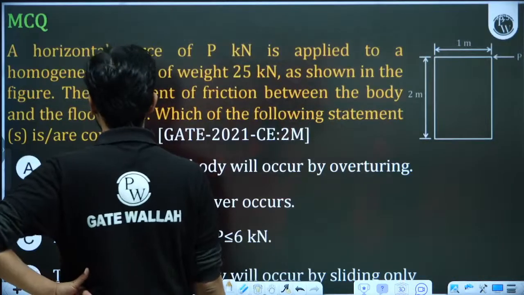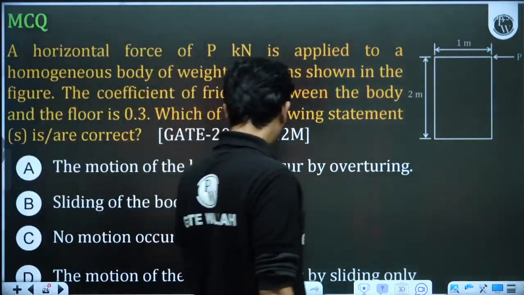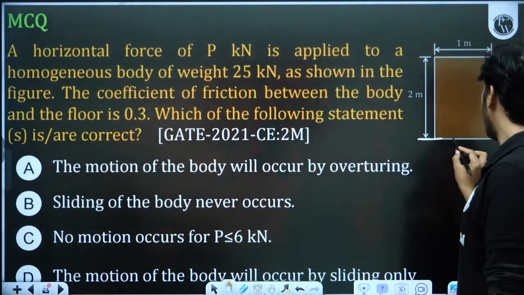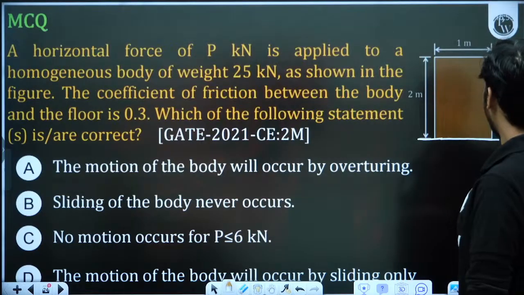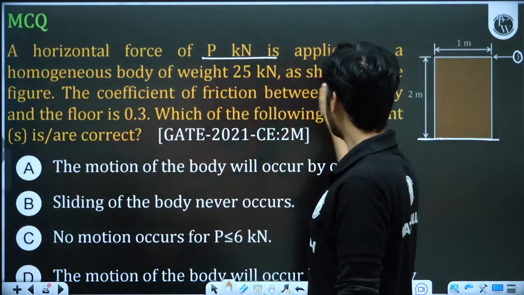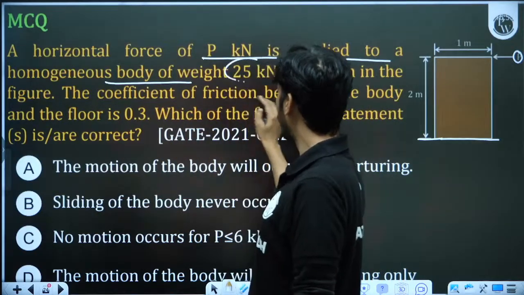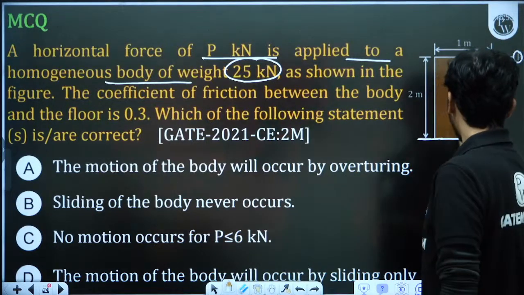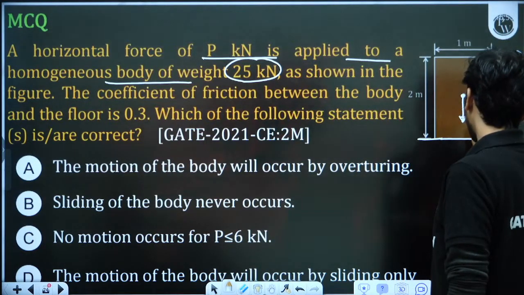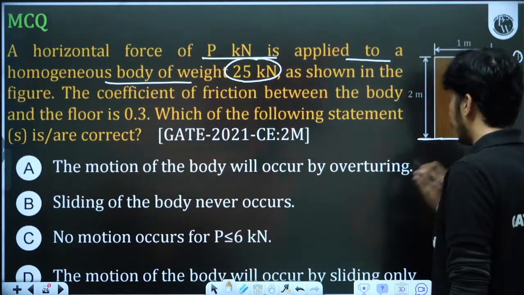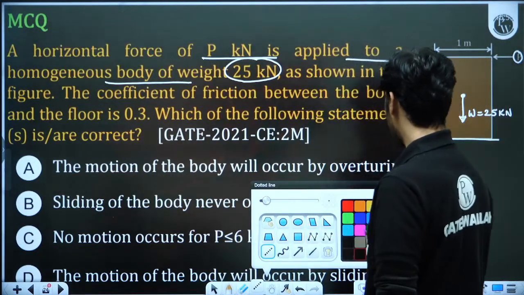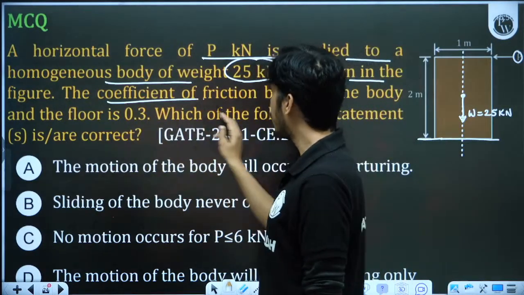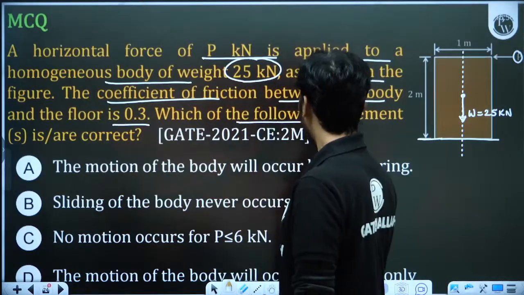So let's see this as the last question. There is a block having a height of 2 meter and a width of 1 meter. A horizontal force P is applied to the homogeneous block of weight 25 kilonewton. The weight will act from the center point, perpendicularly downwards, that is 25 kilonewton. So what are they asking, let's see. As shown in the figure, the coefficient of friction between the body and the floor is 0.3. Which of the following statements is correct?